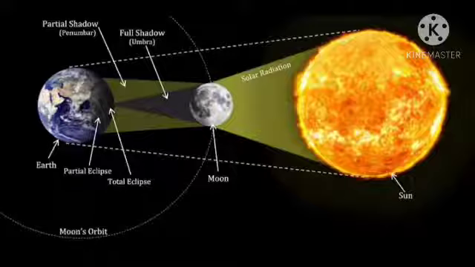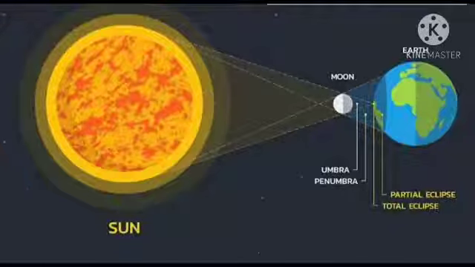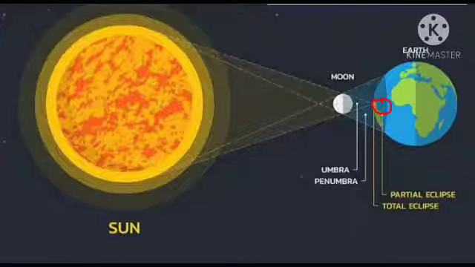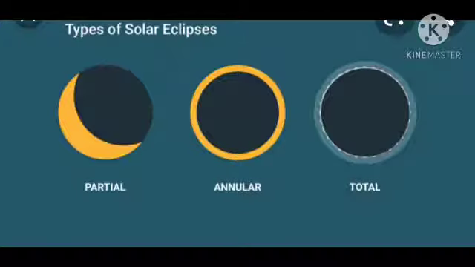And some other factors regarding solar eclipse are that the shadow of the moon is also very small. The moon's shadow soon passes, and the earth, while revolving around the sun, passes out of the shadow region caused by the moon. It is for the same reason that solar eclipse is generally partial. It is also a fairly uncommon phenomenon because many a time the shadow of the moon does not reach the earth. And these are the three types of solar eclipse: partial, annular, and total.